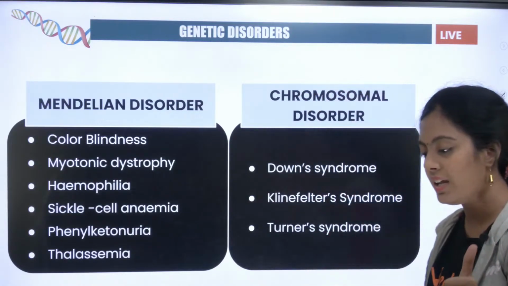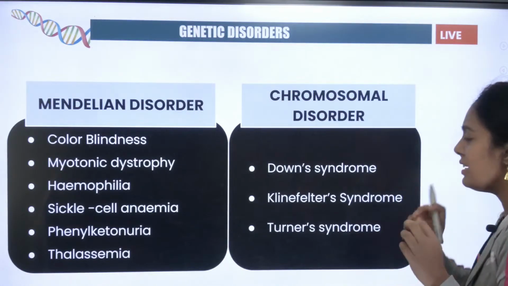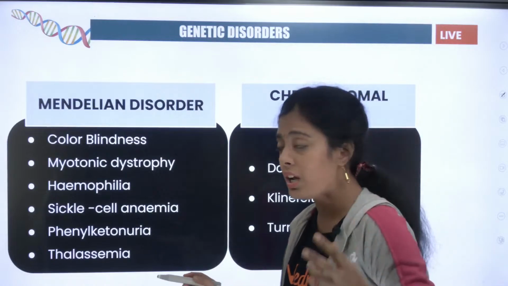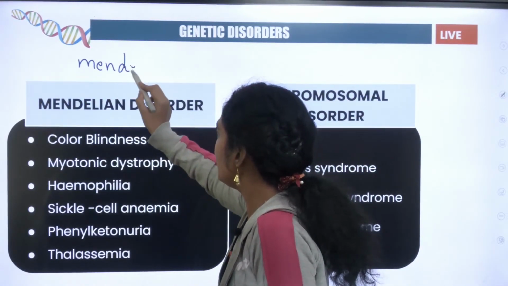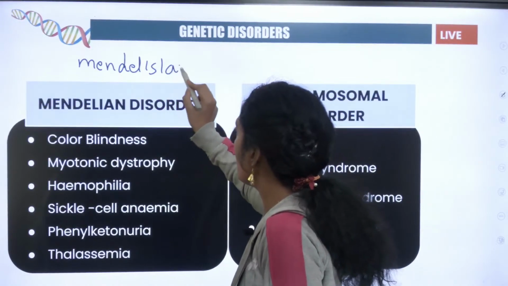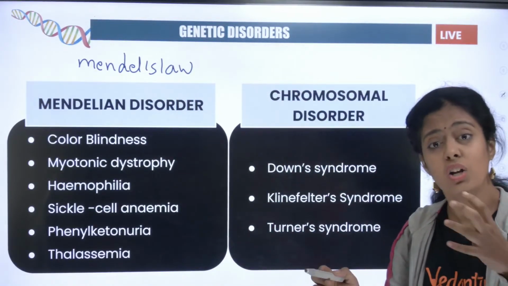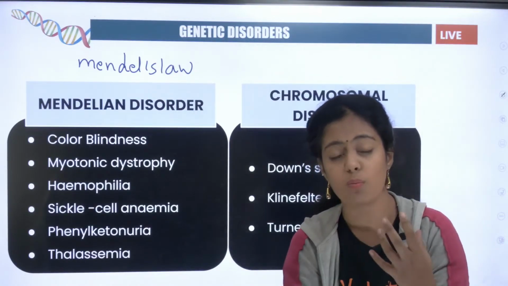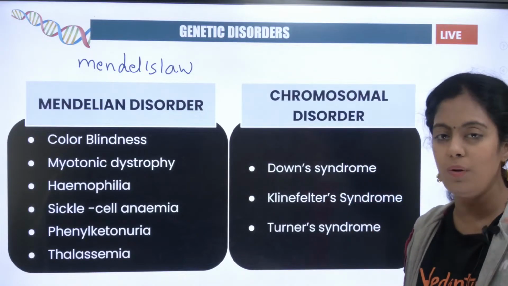Okay, clear? Very good. What are Mendelian disorders, guys? What do you understand by Mendelian disorders? I told you in yesterday's class. Can anyone tell me what Mendelian disorders are? The disorders that follow Mendel's law are called Mendelian disorders. Okay, and the disorders that occur due to chromosomes, due to addition of a chromosome or deletion of a chromosome, that is what we call chromosomal disorders.